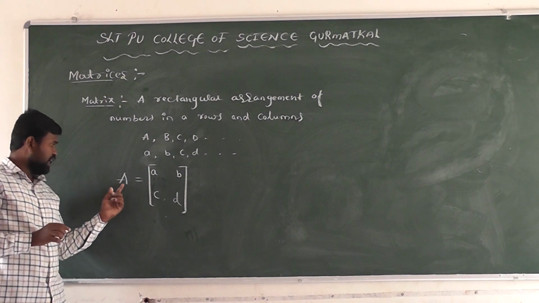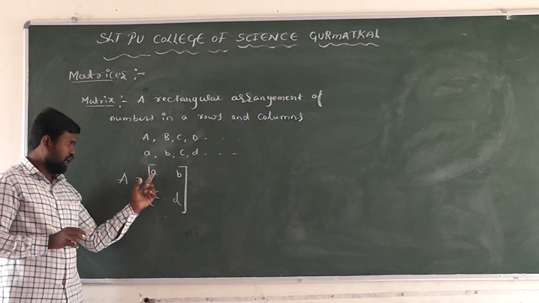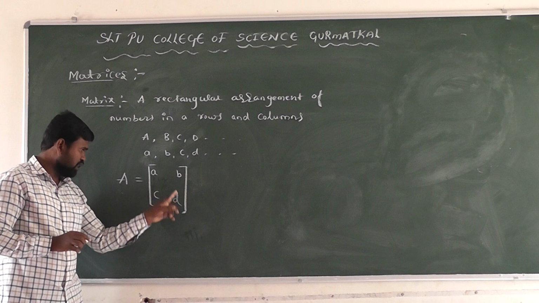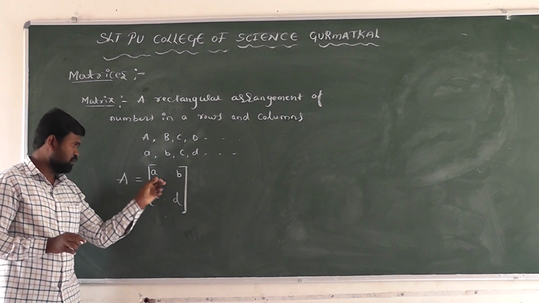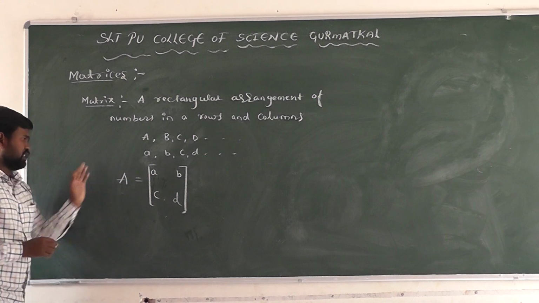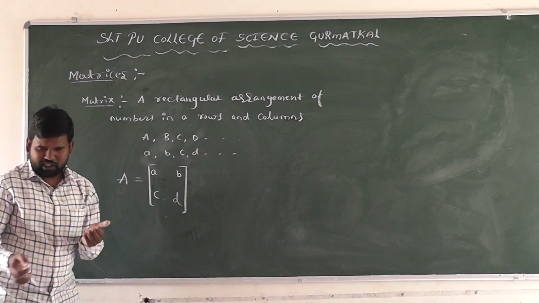Here A is the matrix. It is a rectangular arrangement, and these are the elements of the matrix. a, b, c, d are called the elements of the matrix here. Next, what is the order of the matrix? We are discussing that.